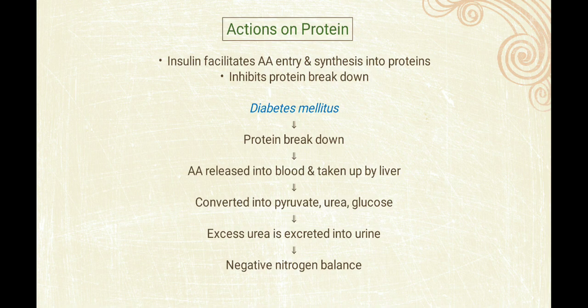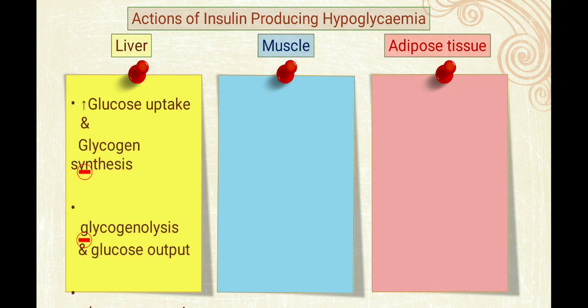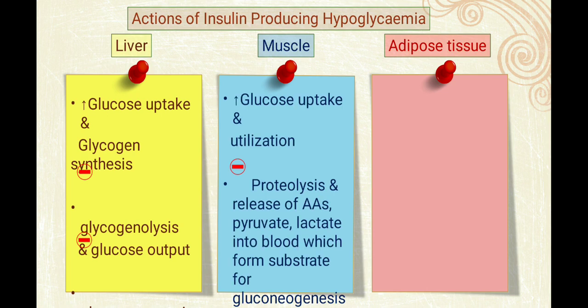But if there is diabetes mellitus, protein breakdown will be seen, amino acids released into blood and taken up by liver, and converted to pyruvate, urea and glucose. So excess urea is excreted into the urine, and this will create a negative nitrogen balance. So this is the diabetes mellitus action. Now actions of insulin producing hypoglycemia on liver, muscle and adipose tissue. Insulin is ultimately decreasing the glucose in the body. So in the liver, it increases uptake of glucose and decreases glycogen synthesis.